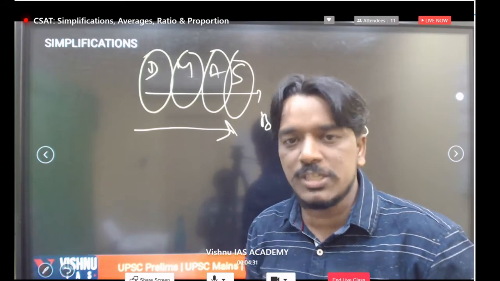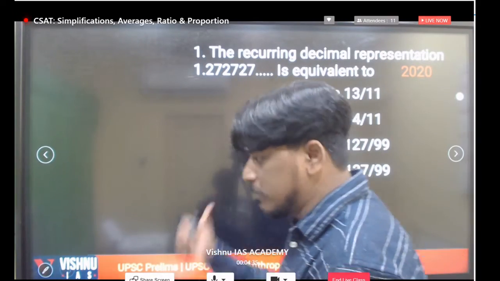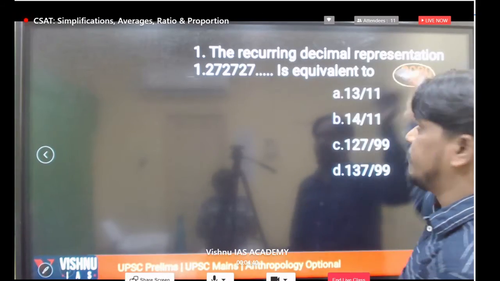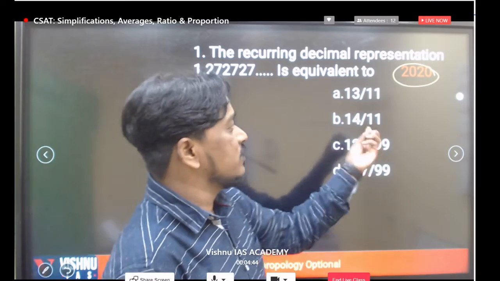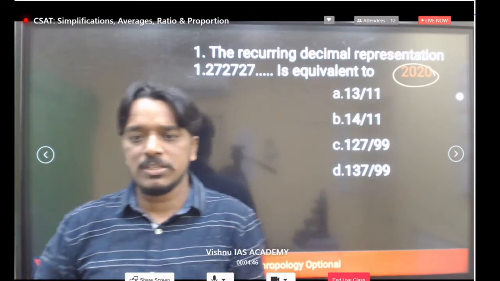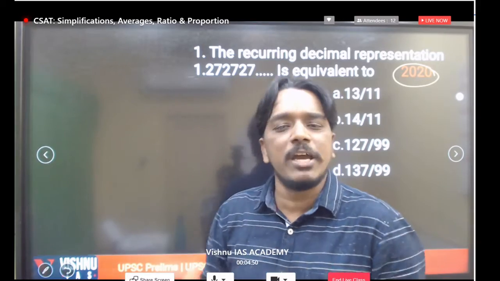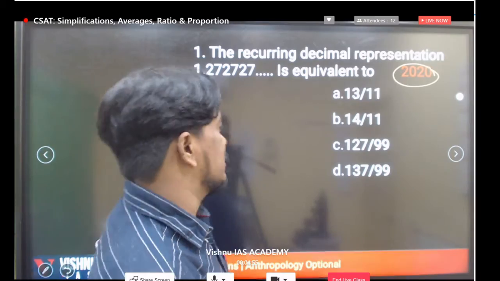But what type of questions we are getting in simplification, we will see one question and try to understand. If you observe this question, it is taken from the 2020 paper, a very basic type of question. How to apply this division, you just have to simplify these numbers. Very simple question, right? This also comes under simplification, and sometimes we are getting complete word related problems also. That is also very important.